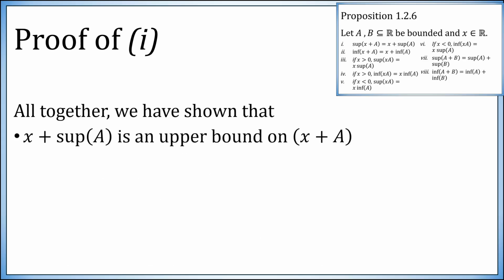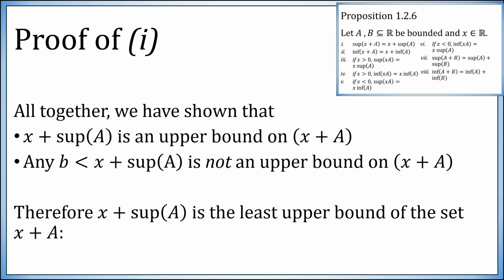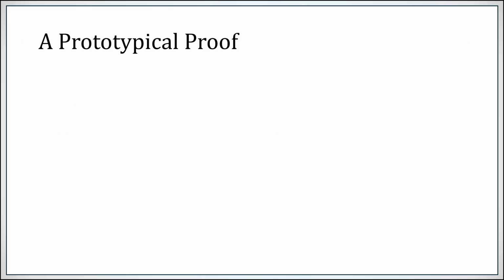So what do we have? The number x plus sup A is an upper bound of the set x plus A. However, if you pick any number less than that, it's not an upper bound. So not only is this number, x plus sup A, an upper bound, nothing smaller than it is. That means it is the smallest possible upper bound of the set. It is the supremum. This number is an upper bound of this set, and it is the smallest possible upper bound, so it is the sup of that set.